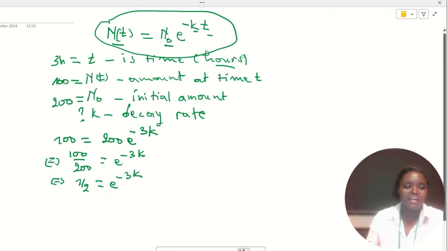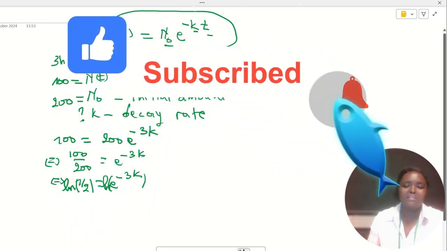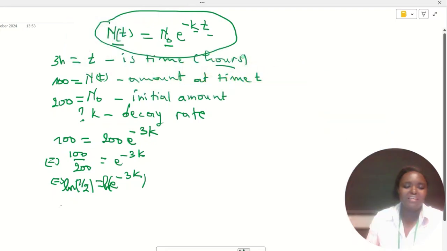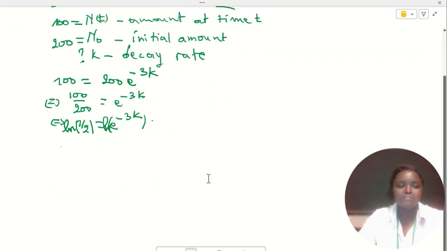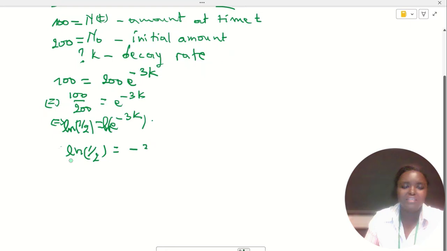If we apply natural logarithm both sides, ln on both sides, what do I get? I will get ln of 1 over 2 equals ln of e power minus 3k, which is equal to minus 3k.